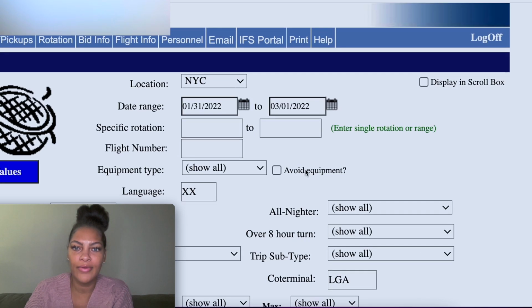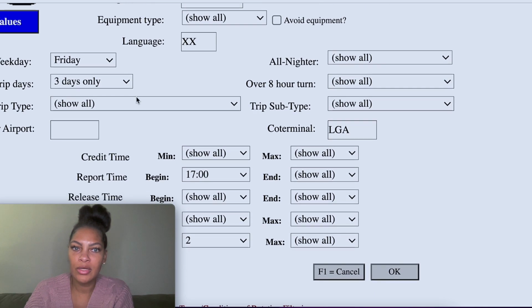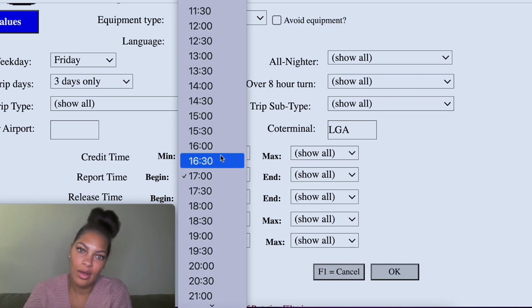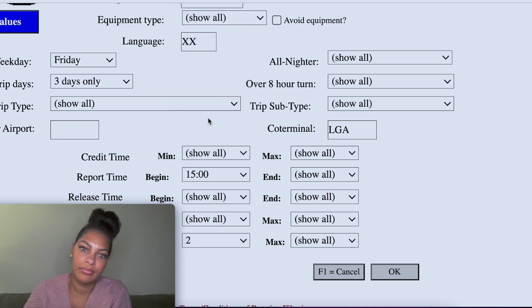Let's see. Modify. Make sure everything else up here is right. Yes. Friday, 3 days. LaGuardia. Okay, y'all want to try to play me with this time, right? So we're just going to move it up. Let's just say 3. Let's see what happens. 3 o'clock report, 2 legs minimum, Friday, 3 days only. Can we do... Yeah, 3 days. I mean, they really trying it. Let's try this and see what happens.